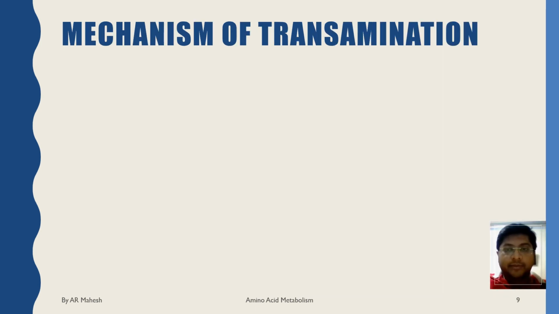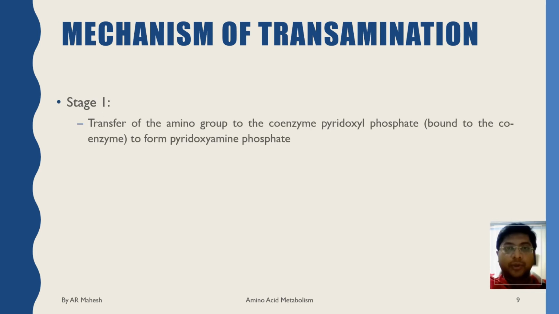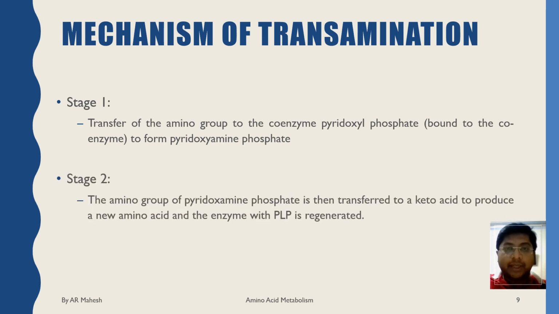Coming to the mechanism of transamination, it can be explained in two different stages. The first stage includes the transfer of the amino group to the coenzyme pyridoxal phosphate to form pyridoxal amine phosphate. The second stage includes the transfer of the amino group of pyridoxal amine phosphate, and the enzyme with pyridoxal phosphate is regenerated.